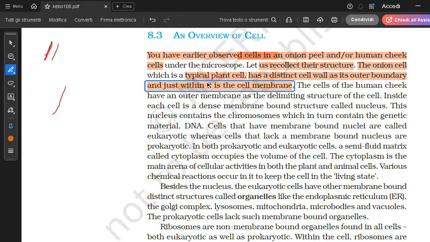The cells of the human cheek have an outer membrane as a delimiting structure of the cell. Inside each cell is a dense membrane-bound structure called the nucleus. So, in eukaryotic cells, inside the cell there is a structure called the nucleus. The nucleus is present inside the cell.